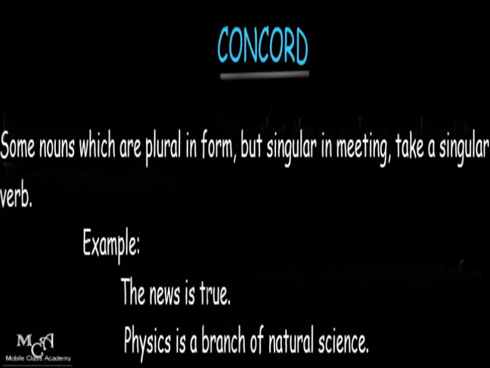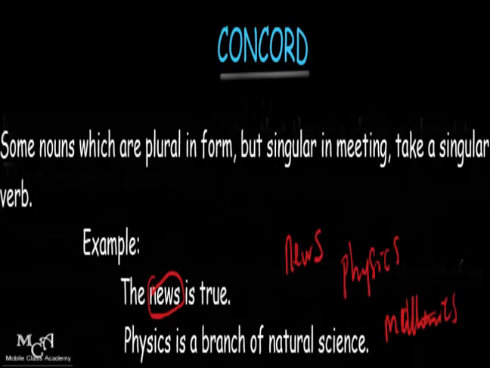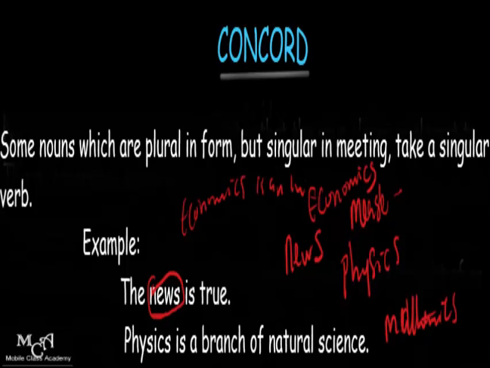Some nouns which are plural in form but singular in meaning take a singular verb. For example, you have news, and then we have physics, mathematics, measles, economics. All these are words that are spelled in plural form, but of course take a singular verb. So you have: economics is an interesting subject. Physics is a branch of natural science.